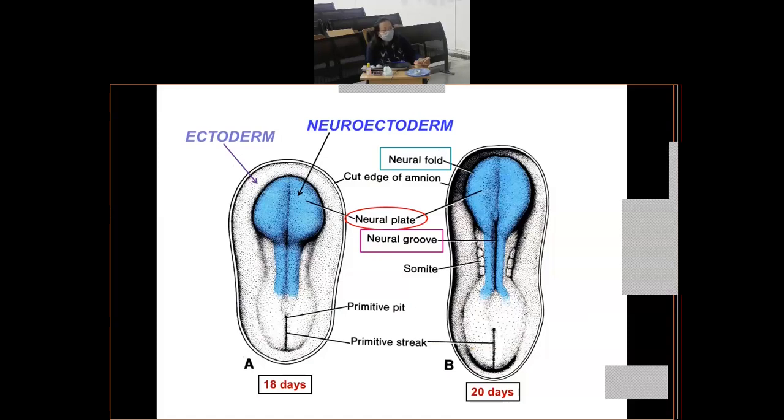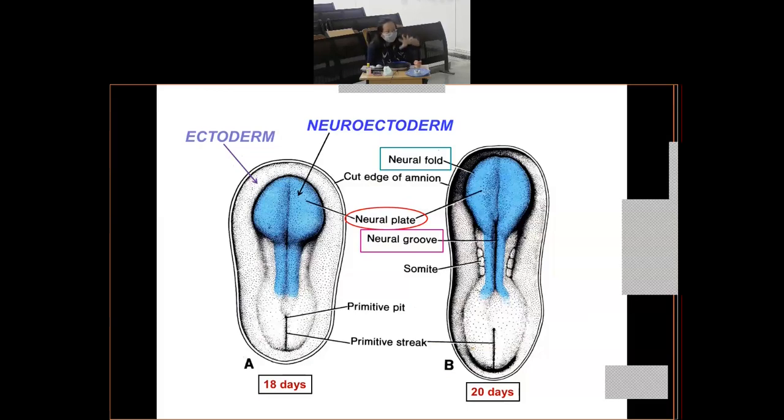The cells of the neural plate are known as neuroectoderm. That's why the arrow has been pointed over the neural plate, which is marked with neuroectoderm. Now, if you see the shape of the germinal disc, what view of the embryo is this? This is the dorsal view of the embryo. That means you're seeing the embryo from the top.